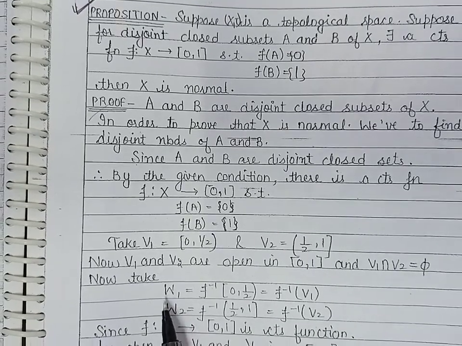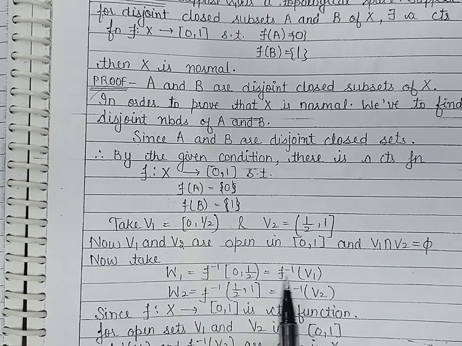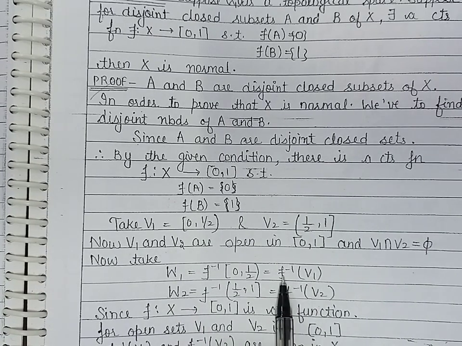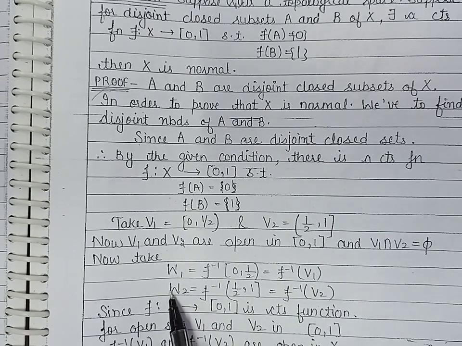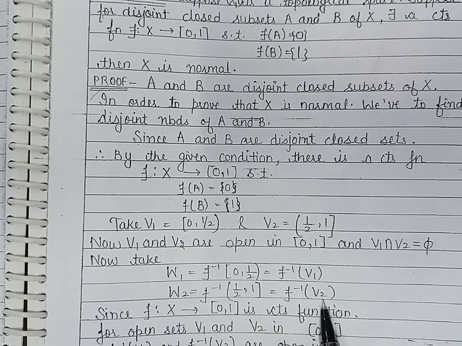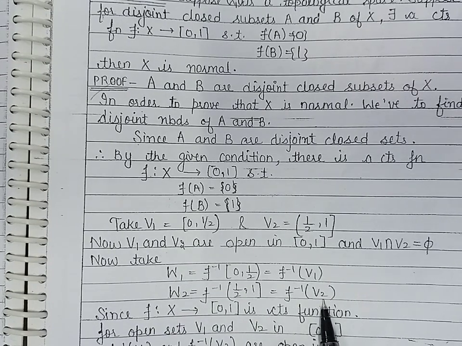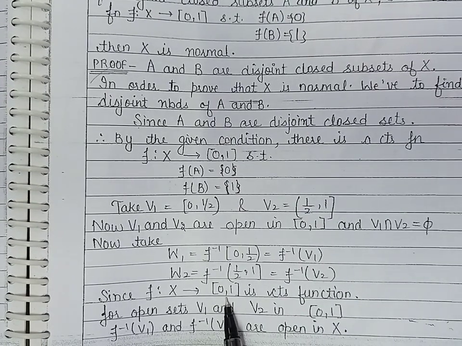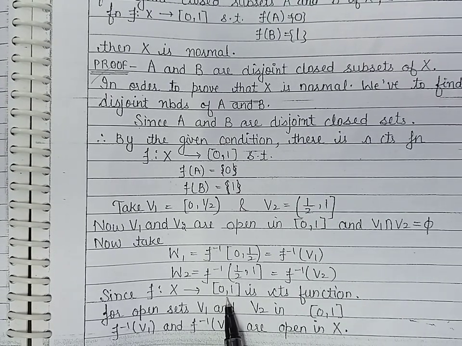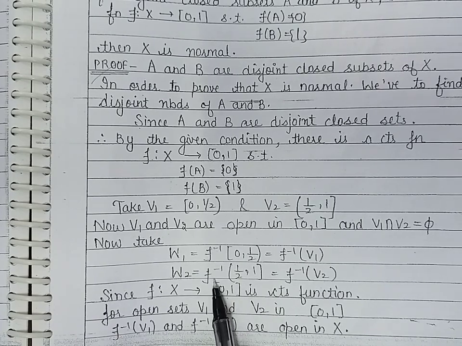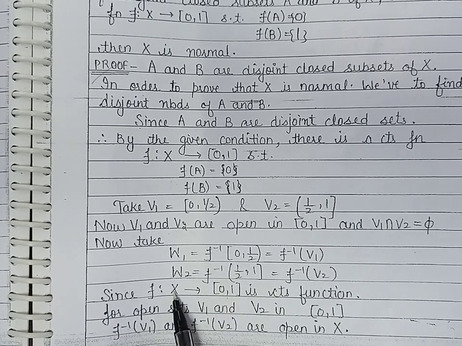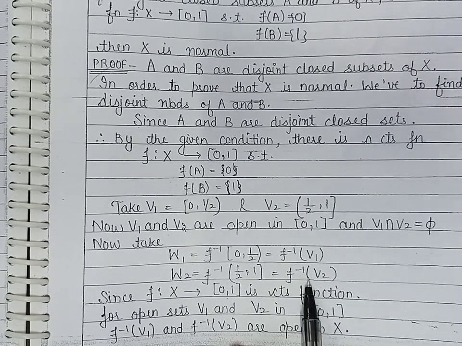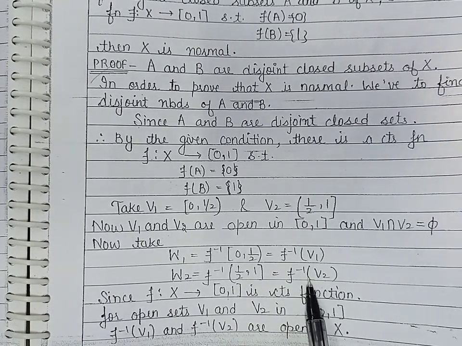Now let us take W1 as the inverse image of V1 under f and W2 as f inverse of V2. Now because function f is continuous, by definition of continuous function, the inverse image of every open set in this closed interval will be open in X. So we can say that f inverse V1 and f inverse V2 are open in X.